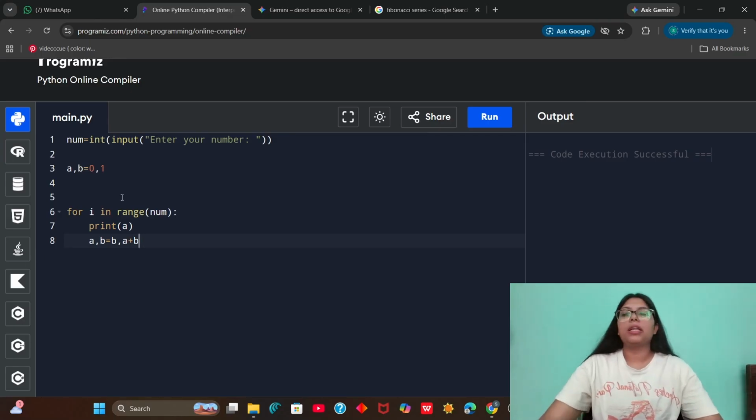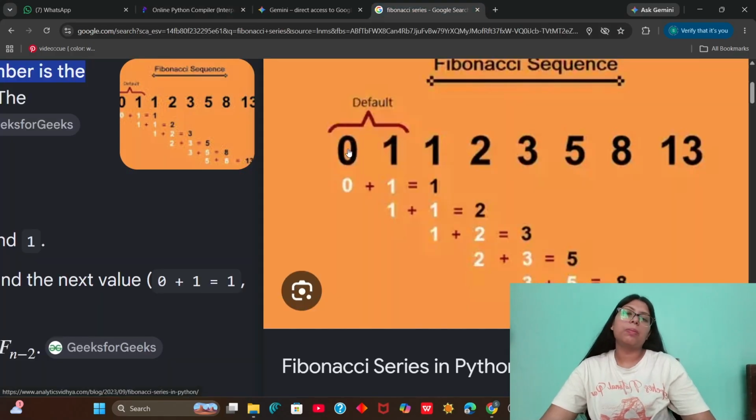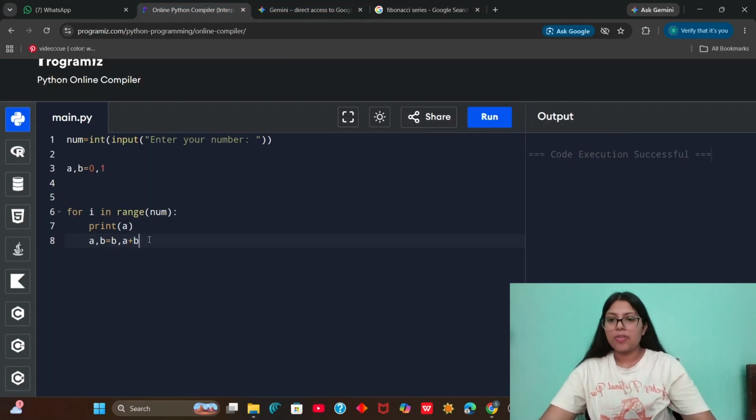So what is happening here? First we print A, that will be 0. Now we are using this reinitialization, and what we are doing is A will become B and B will become the sum of A and B. So first we print this 0, then this A will become 1 and this B will become the sum of these values. So we are basically shifting the position as we wanted in the Fibonacci series.